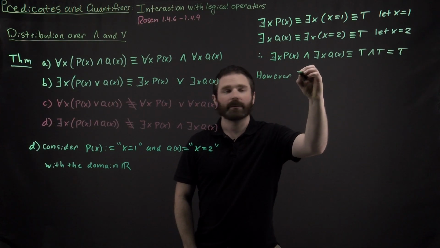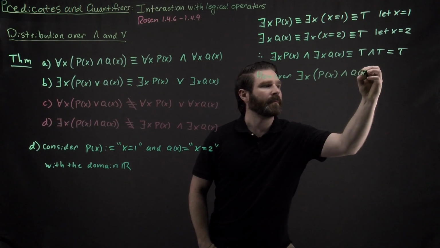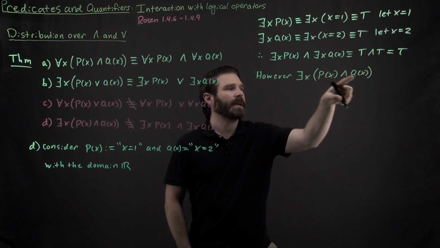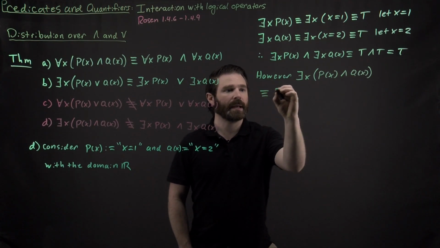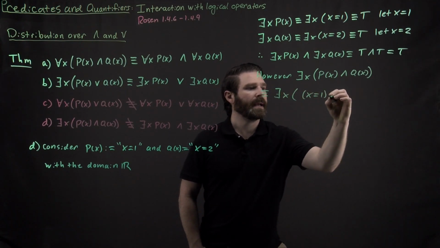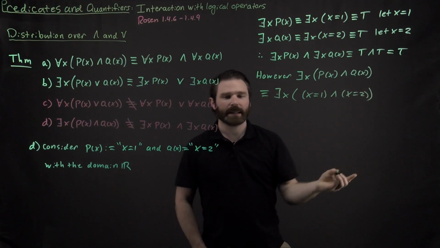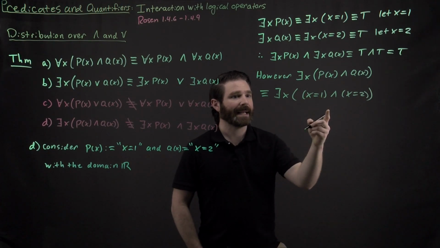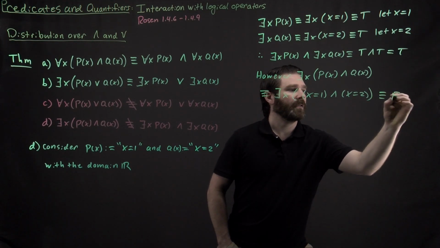So if I were to write down that guy, well, if I were to unwrap the definition of p of x and q of x, this thing is logically equivalent to saying there exists an x such that x equals 1 and x equals 2. And you can immediately see that there is no real number that is both simultaneously equal to 1 and equal to 2. So therefore, this thing is false.